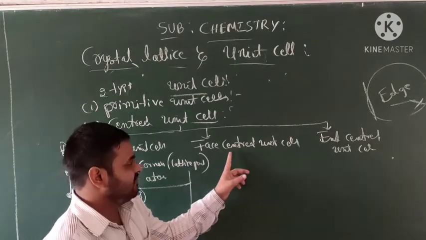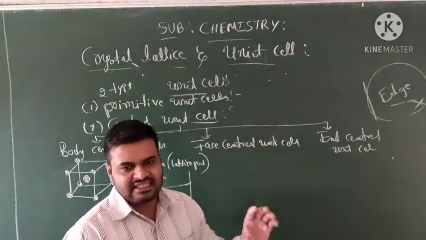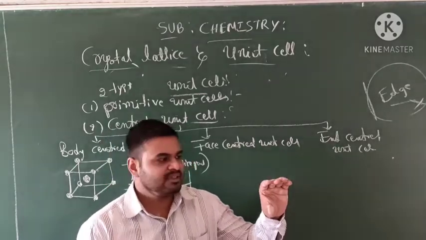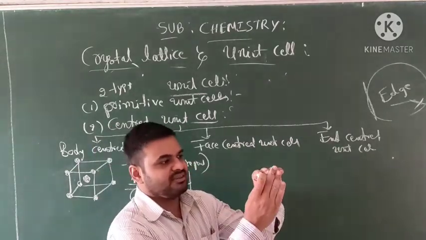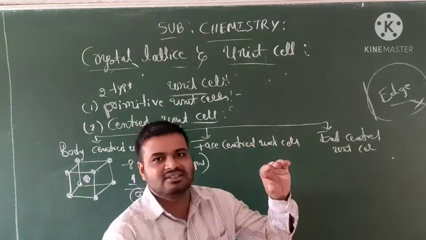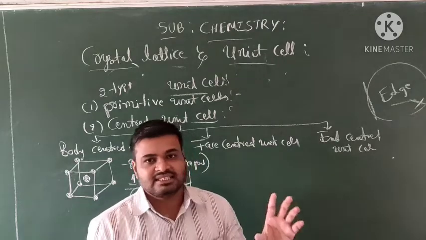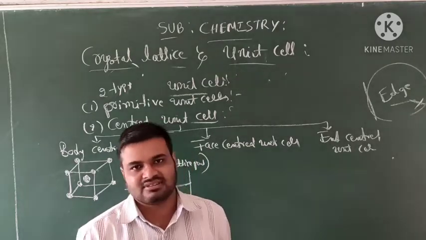This is called the body centered unit cell. So, next one, face centered unit cell. In face centered unit cell, consider any cube. First face, second face, third, fourth, fifth and below the sixth. Any cube you take, 6 faces can be observed, right?